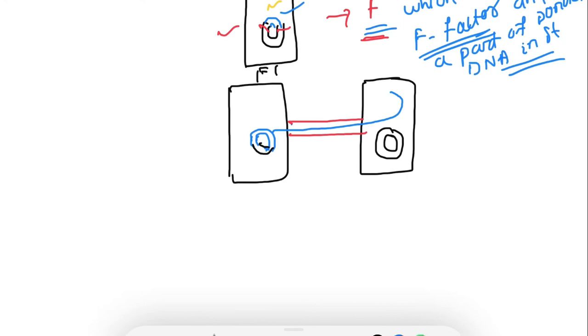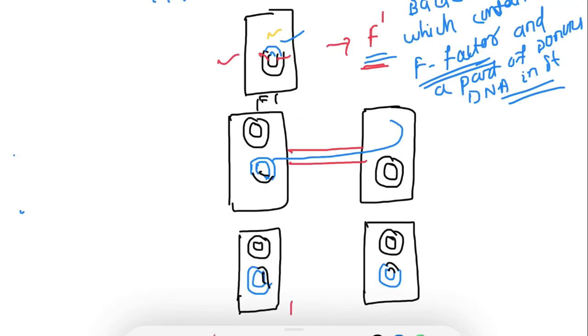As the F factor moves, along with it a part of the donor's DNA will also move to the recipient cell. So in the end we will get both F prime. Through the conjugation tube, along with the complete F factor, the complete F factor will move.